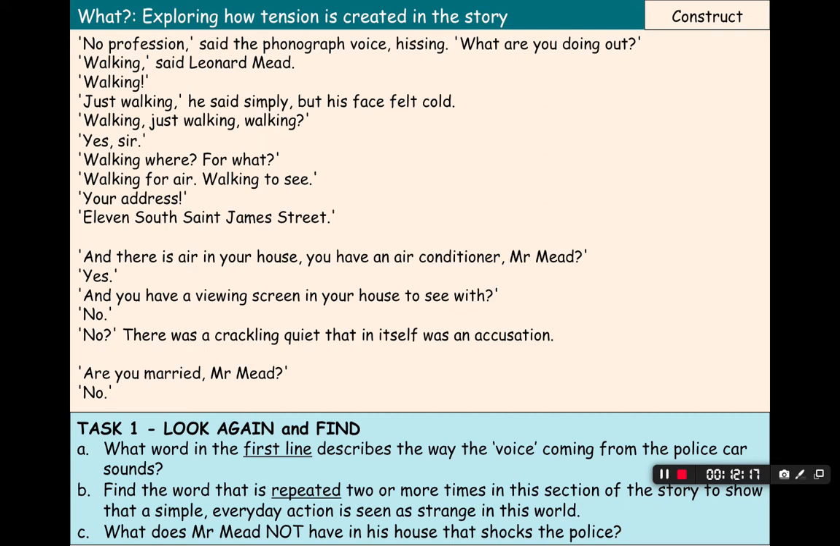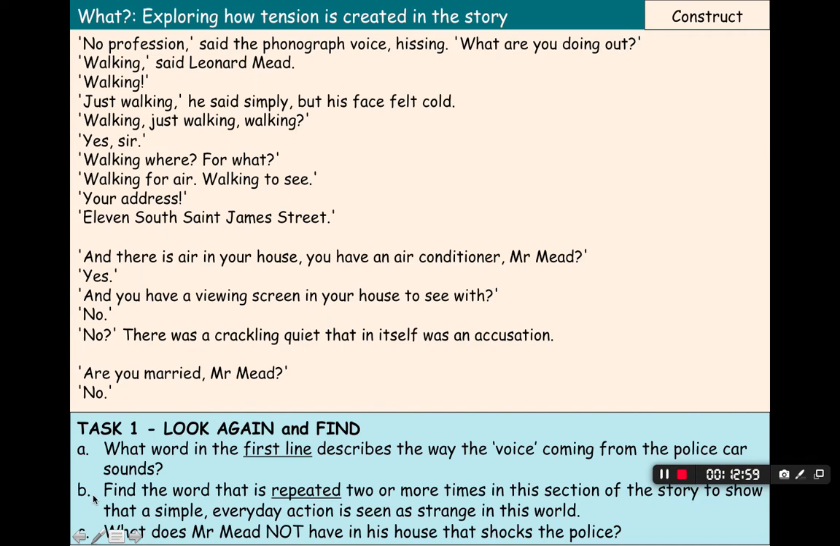Okay, so feel free to pause the video if you need some extra time. I'm just going to go through some possible answers. So for A, what word in the first line describes the way the voice coming from the police car sounds? You'd only be looking at this first line here. And there are 2 possible words that you could pick out. One of them is hissing, because hissing is quite an evil sound linked to a snake, and it sounds quite unnatural for a human. And then the other word is phonograph, and we looked at the definition of that for our key words, and that is almost like it sounds like a recording, like it's fake. So phonograph or hissing, anything around that is absolutely fine for question A.